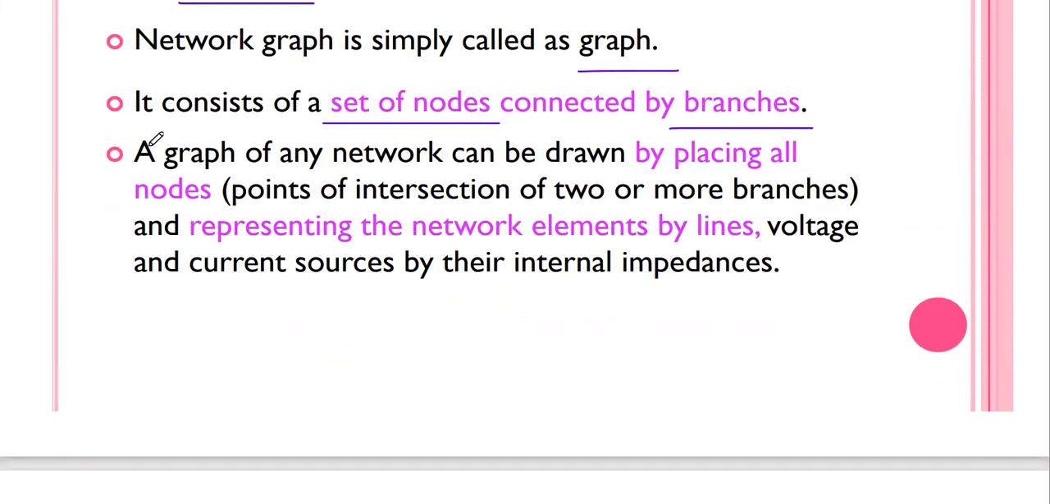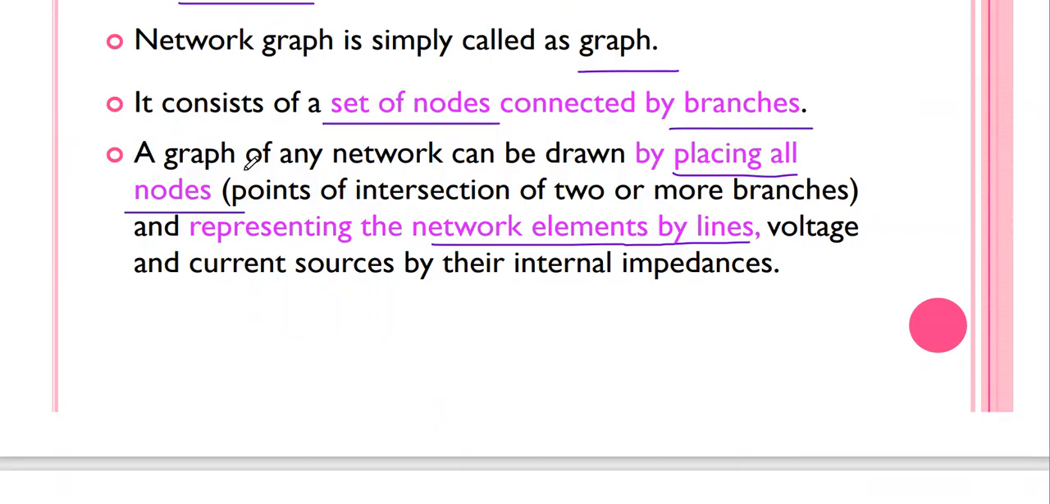In order to draw the graph, the graph of any network can be drawn by placing all nodes of the network. Whatever nodes are available in the network, the same nodes we have to keep in the graph. Next, the network elements are represented by lines. The network elements means resistor, capacitor, inductor. A resistor, inductor or capacitor of any value, you just replace by a simple line. So a graph consists of only nodes and branches.